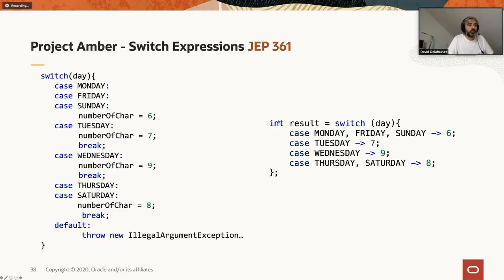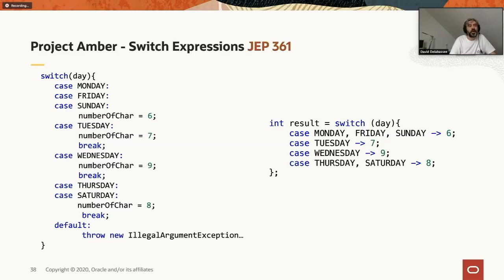So let's go back to the switch expression. This is the new switch expression. It basically returns a value directly, something we were not able to do in the former switch. That's why on the left side it is a switch statement, and this is an expression because it returns a value. So we have all the cases. Given that we're doing a case on an enumeration, the compiler will tell us if, for example, we're missing a day.